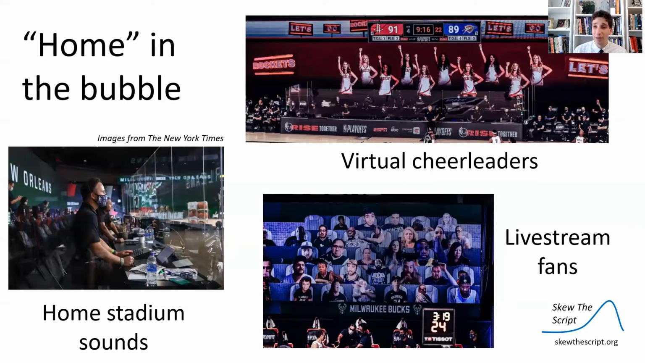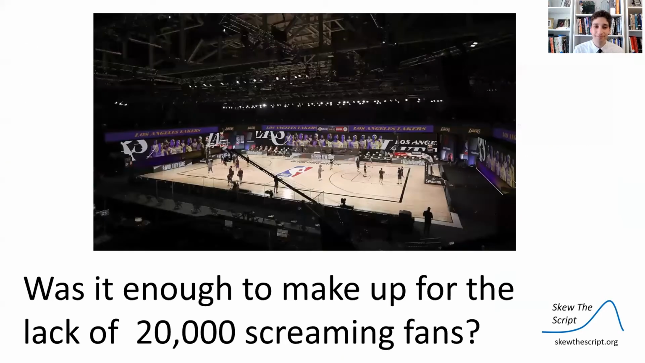For the NBA bubble, there wasn't a true home stadium, but the NBA did try to do a few things here and there to make it feel a little bit like home. So they had these monitors where they projected home team fans, even though they were kind of silent. They had virtual cheerleaders for the home team projected on the stadium lights, and they had some home stadium arena sounds being played, similar to the sounds played in their home arena. So the question is, were those little efforts by the NBA enough to make up for the lack of 20,000 screaming fans and make it seem like there was a home team advantage?